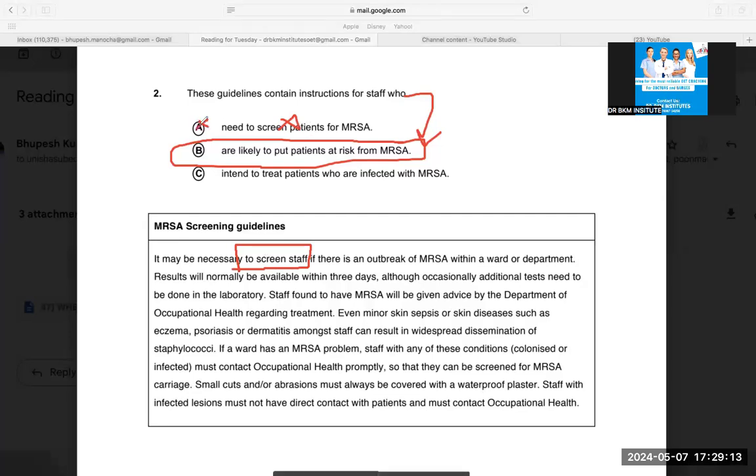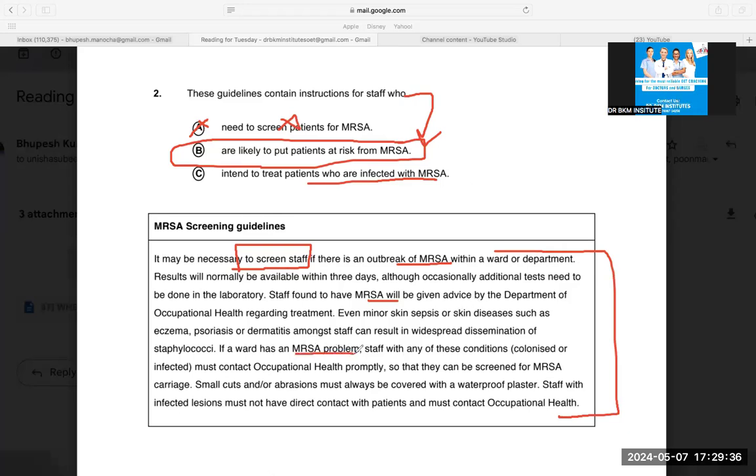So A eliminated. Easy. Intent to treat the patients who are infected with MRSA. In this whole thing, they did not talk about the staff who are trying to treat MRSA patients. Staff found to have MRSA, so they are not treating MRSA patients. Outbreak of MRSA within the ward, so they are not talking about patients again having MRSA.